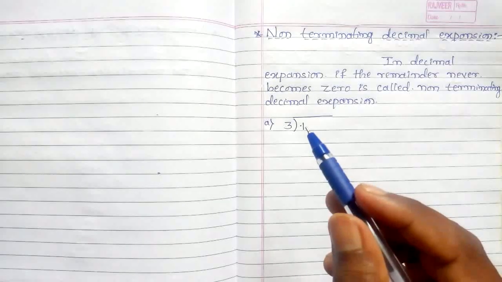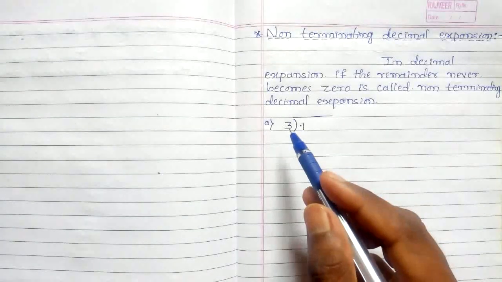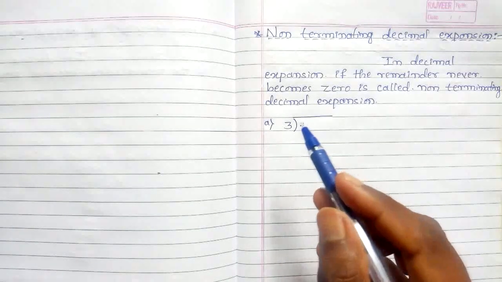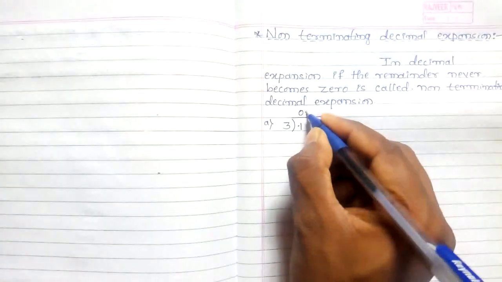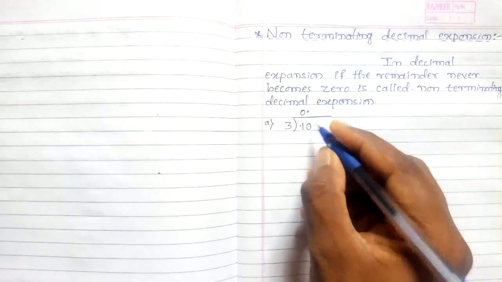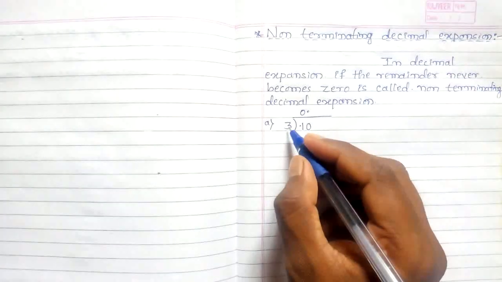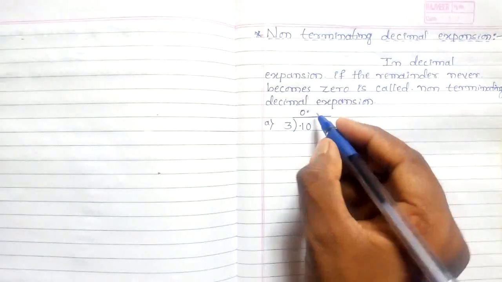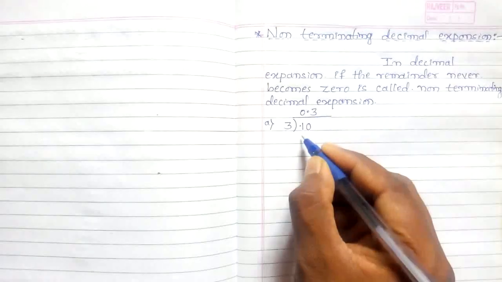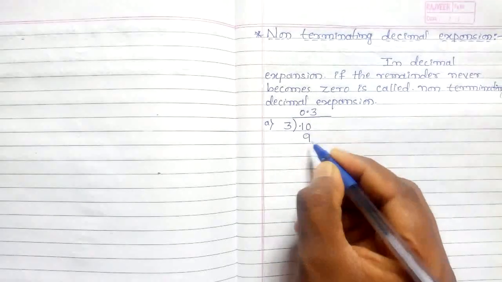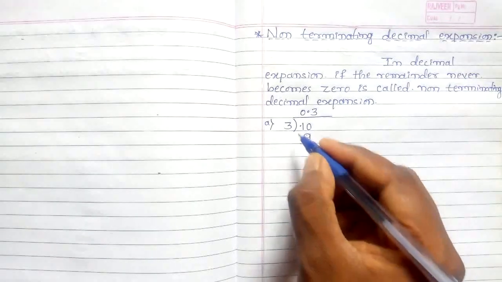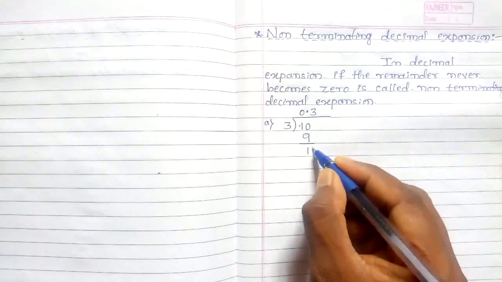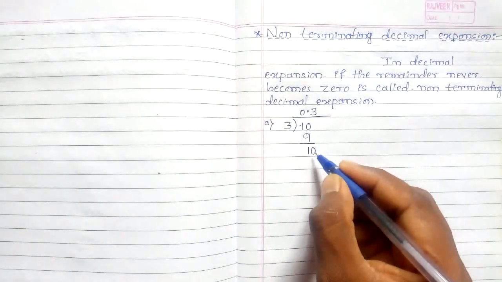1 is less than 3. 1 is not divisible by 3. Then we put the point, then it becomes 10. Now here 10 is greater than 3. Then 3 threes are 9. 10 minus 9 is 1. Here again 1 is less than 3. Then here we put the point, then take 1 0.